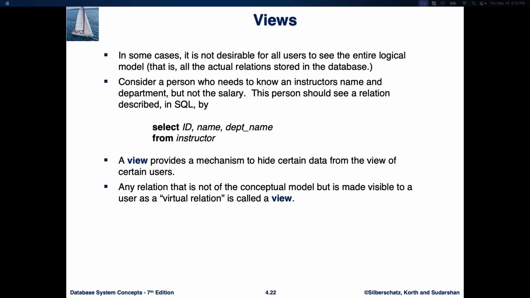A view is like a virtual table, an abstraction of data. It allows us to present only part of the data stored in the database. You can think of it as a window that only shows what you want specific users to see. Let's say we want to create a view where students can see the instructor's name and department, but not their salary. We can do this with a simple SQL query.